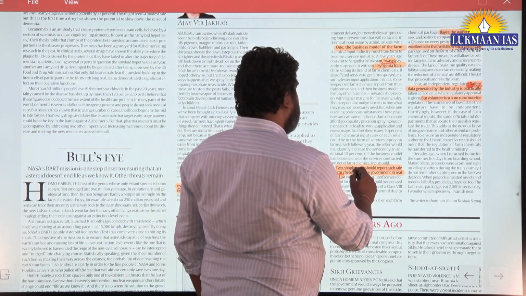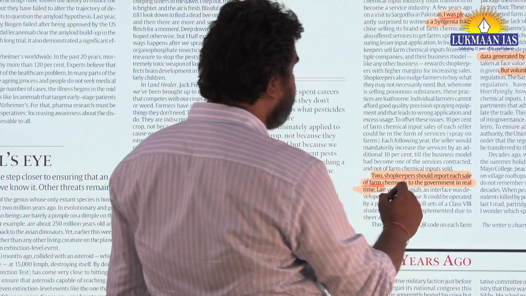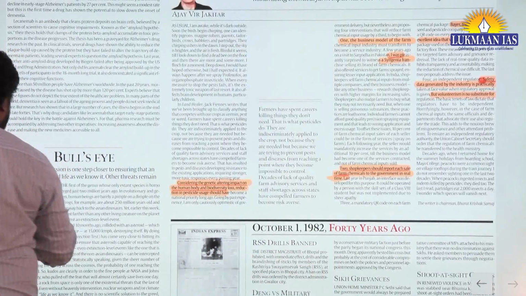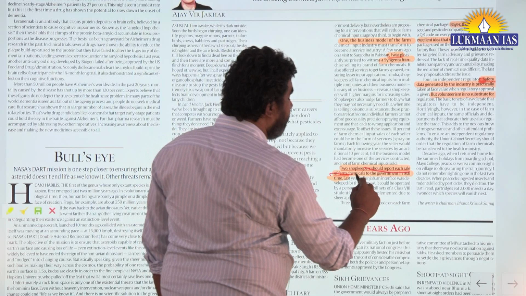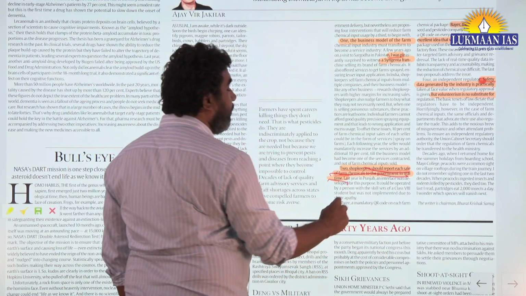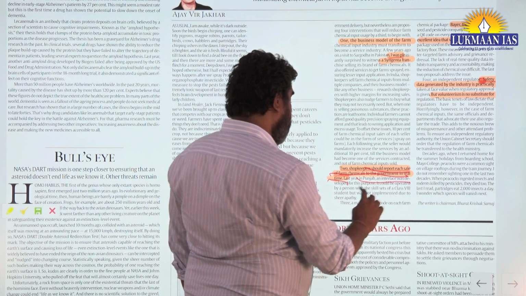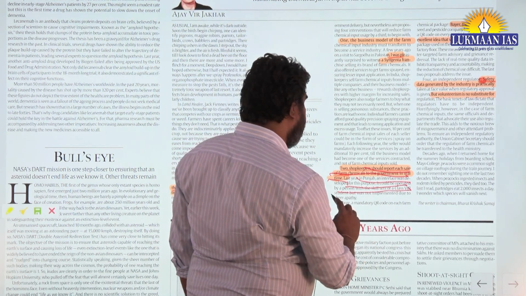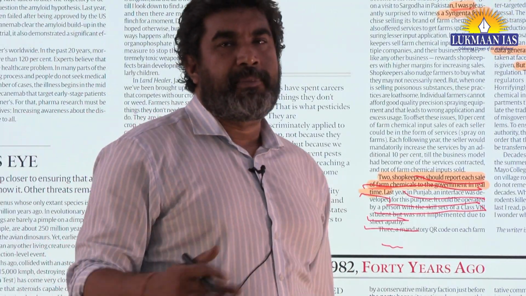Further, he talked about shopkeepers reporting sales of farm chemicals. These are the ways forward he suggested: shopkeepers should report each sale of the farm chemical to the government in real time. And he gave the example of Punjab, which developed such a system last year that could be operated by a person with the skills of a class 8 student, but it was not implemented.